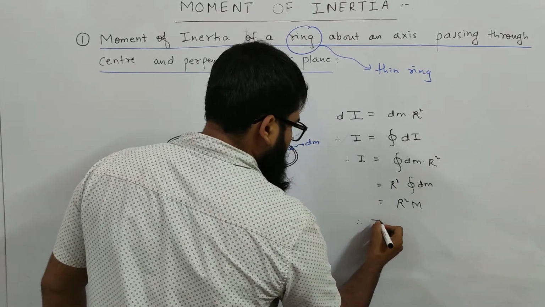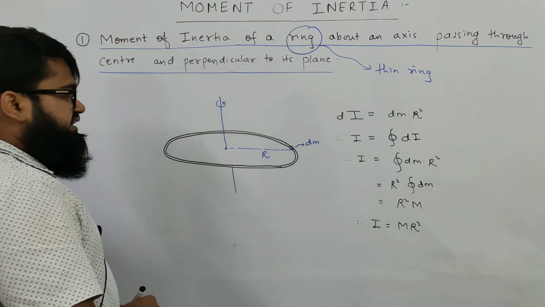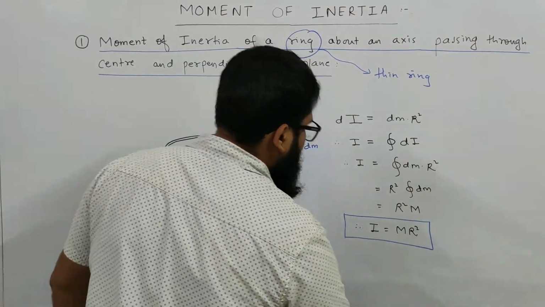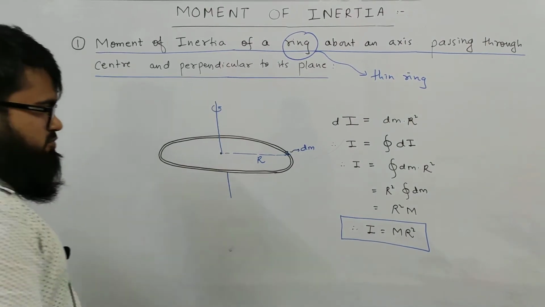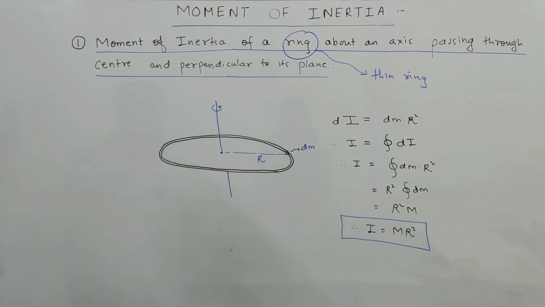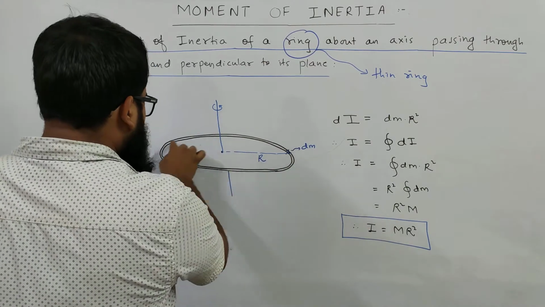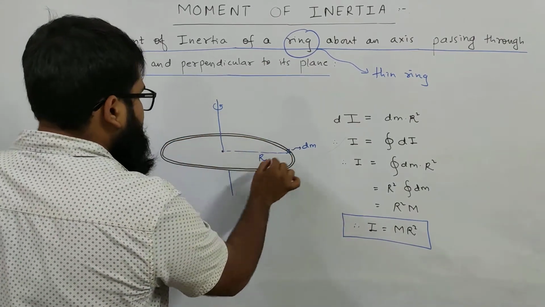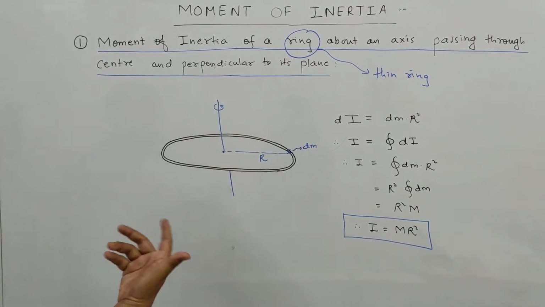So therefore, the moment of inertia of the ring about an axis passing through its center and perpendicular to the plane is given by I equals M R square. It is the same as a point particle rotating around a fixed axis. In fact, you can imagine the ring to be made up of small point particles, infinitesimally small masses placed along the circumference of a circle, which will give you a ring.